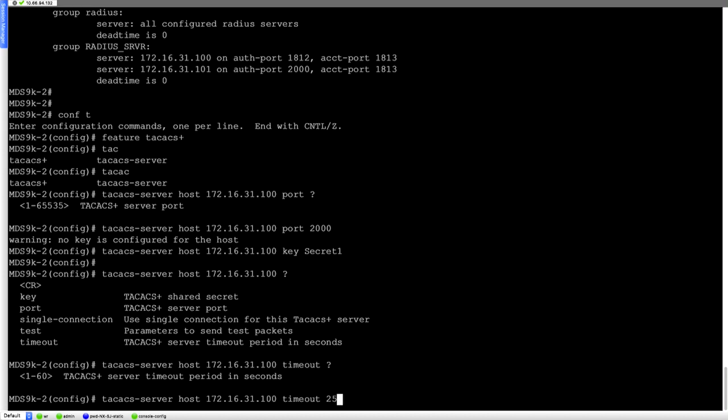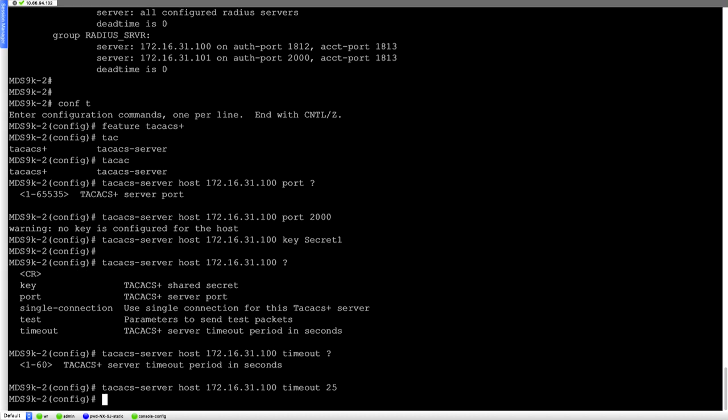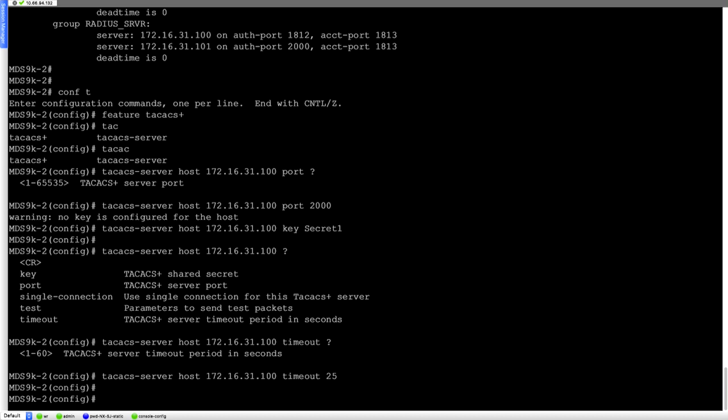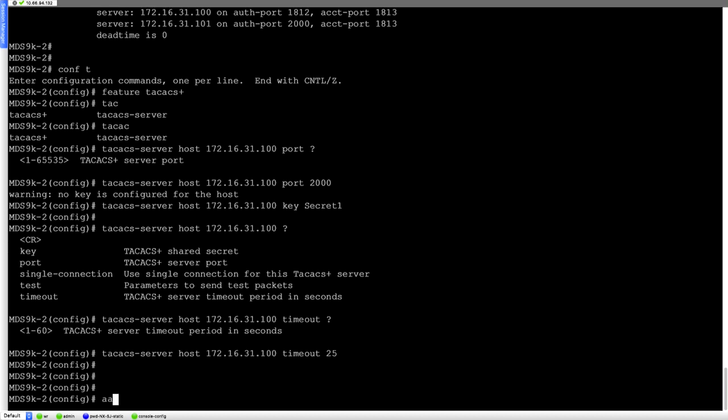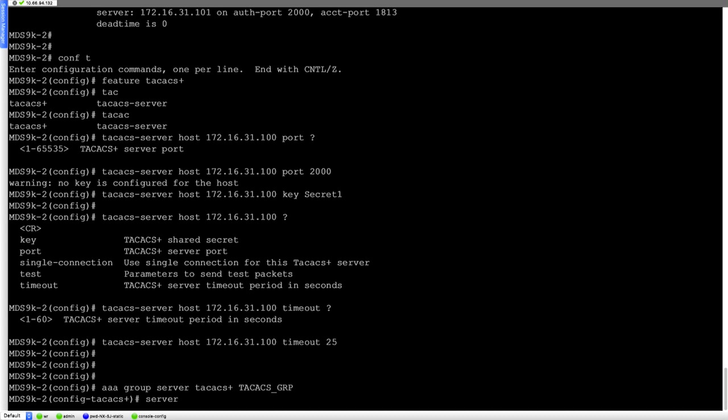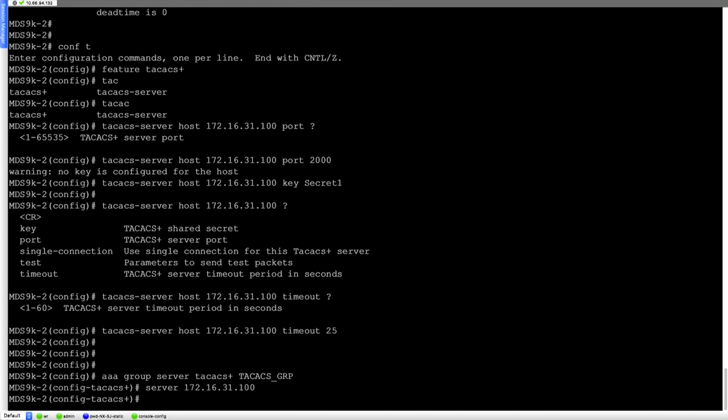Once you're done with that, you can go under the AAA configuration and say AAA group server tacacs+, name the group tacacs_group, and under this you can specify the server 172.168.31.100, and we should be good.